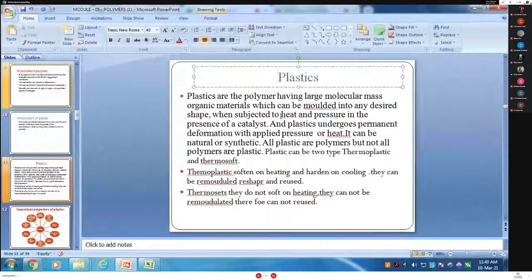Tell me. When force is applied on rubber, we can take any type of rubber and stretch it, and again remove the load from it. Then what happens? It gets back its original position. But plastic cannot get back its original position, and plastic undergoes only permanent deformation with applied pressure.